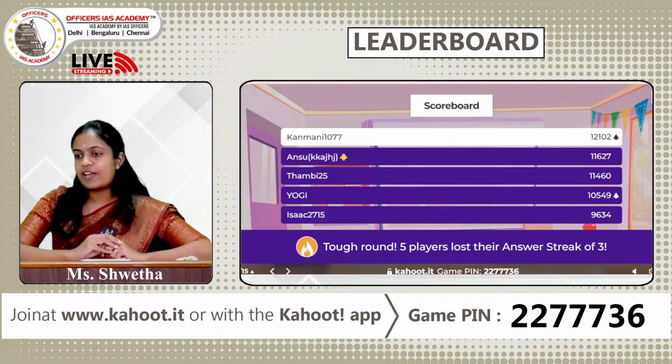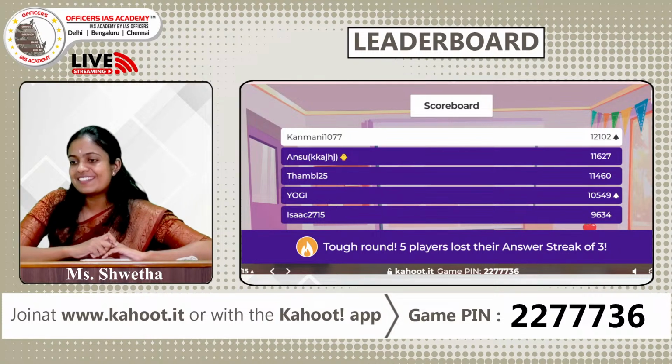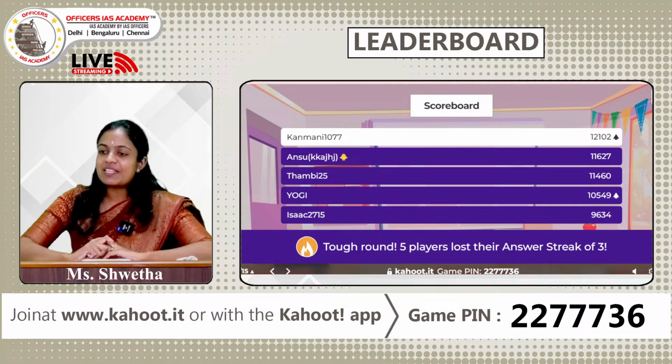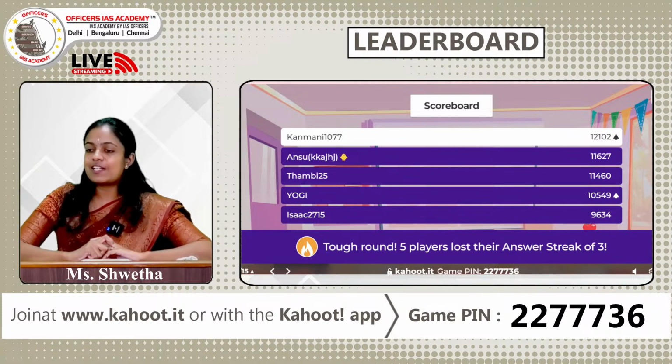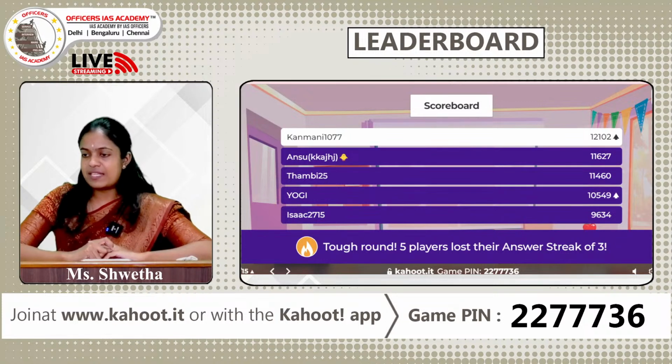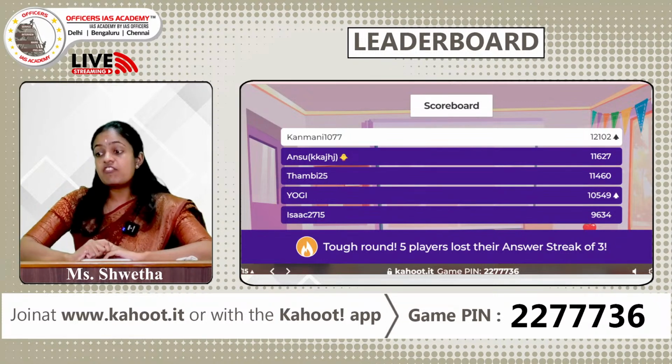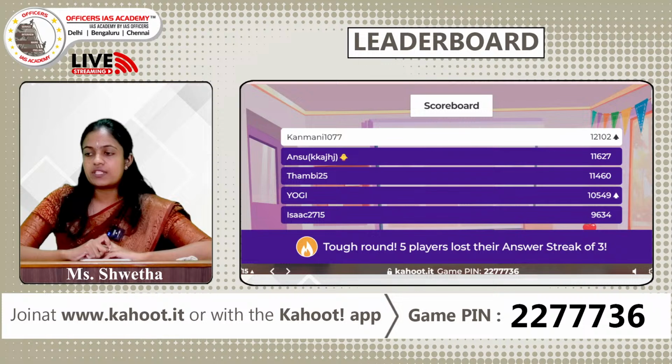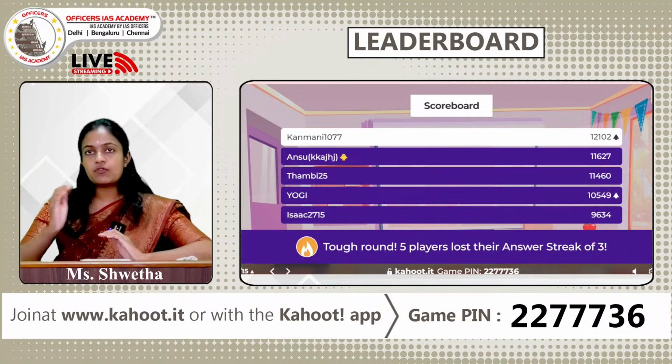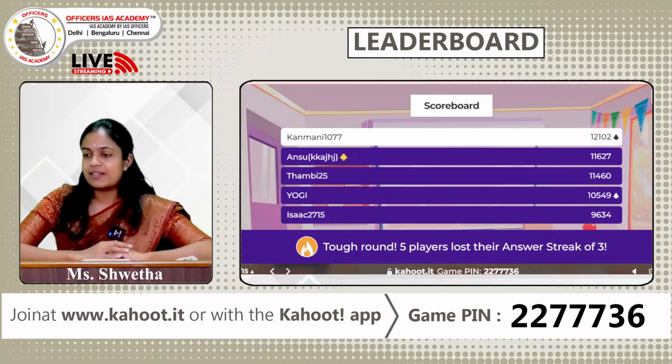Okay, Kanmani has finally overtaken Anshu in this question. Anshu, you are on the second place. Thambi, you are on the third. Yogi and Isaac are on the fourth and fifth places respectively. So 5 players, you have lost your answer streak of 3. So please get the concepts of photosphere and chromosphere clearly. Let us pass on to the last question for the day.